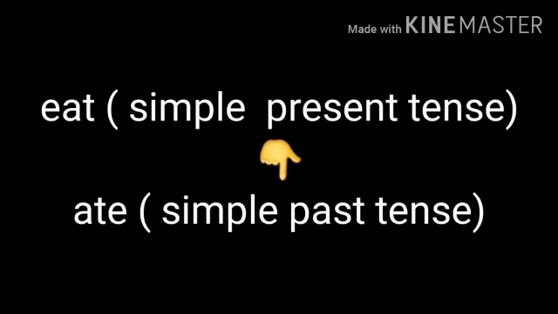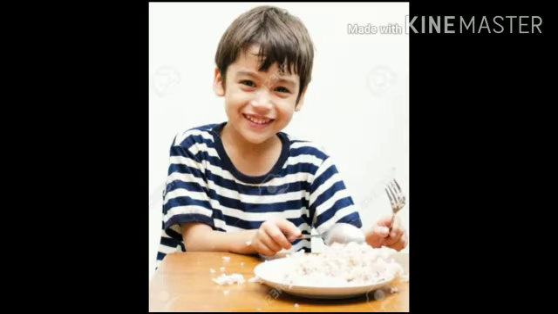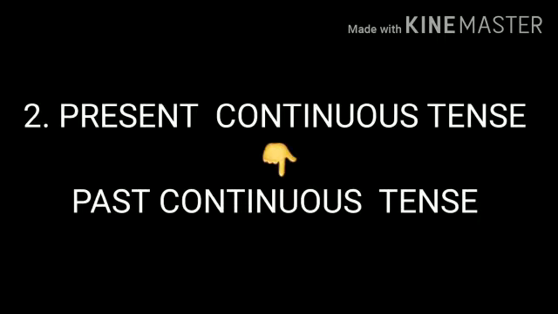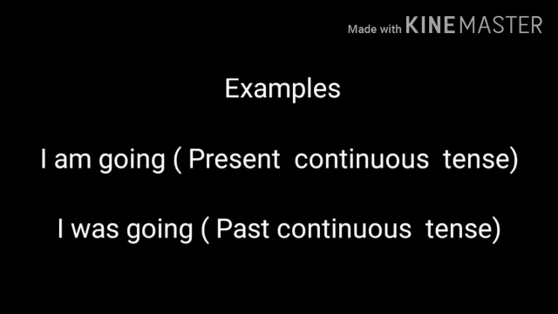So, eat in direct speech became ate in indirect speech. Number 2. Present continuous in direct speech becomes past continuous in indirect speech. For example, he said, "I am eating rice," will become he said that he was eating rice.